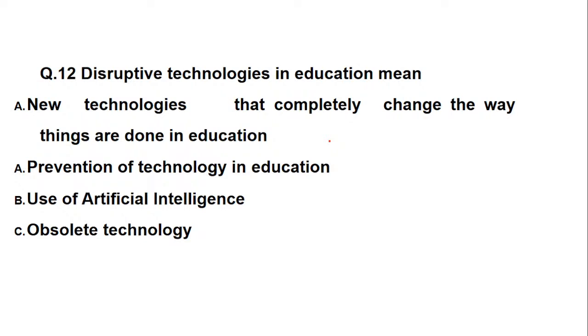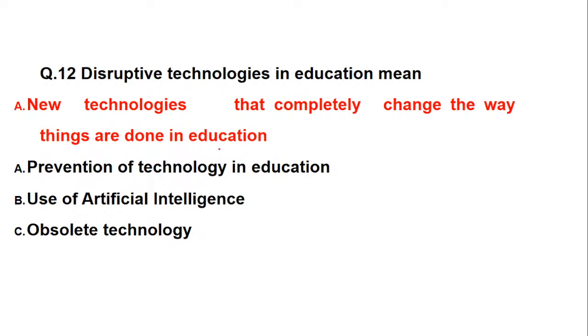So what is disruptive technology called from the given list? Is it new technologies that completely change the way things are done, prevention of technology in education, use of artificial intelligence, or absolute technology? When we talk about disruptive technologies, it means the new technologies that completely change the way things are done in education.